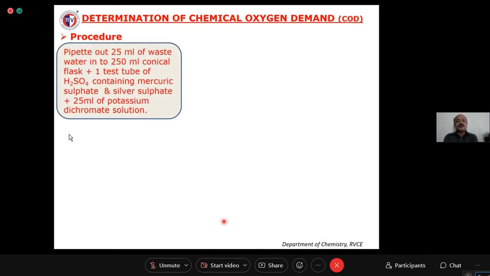So you have to pipette out 25 cm cube of wastewater sample in a 250 cm cube conical flask, and you have to add one test tube of sulfuric acid, which contains mercuric sulfate and silver sulfate, and add 25 cm cube of potassium dichromate. So what all you have to take? 25 cm cube of water sample, one test tube of sulfuric acid, and 25 cm cube of potassium dichromate. You have to reflux it.